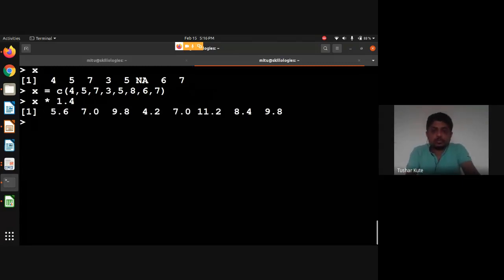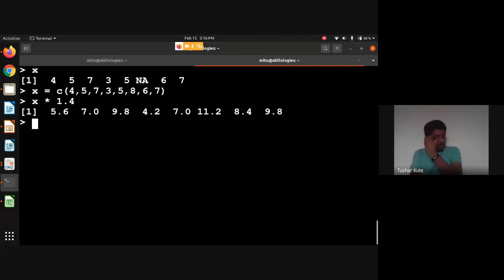You can check it for the whole data set. The same number is multiplied, and I get the result in floating point format. So I have converted that data by applying my formula: they are 1.4 times the original.